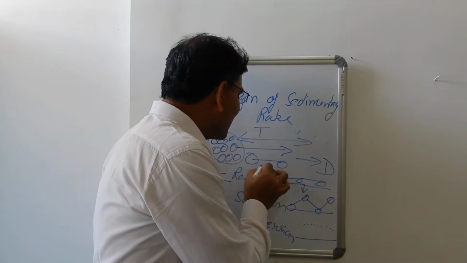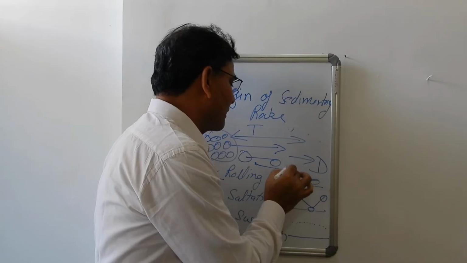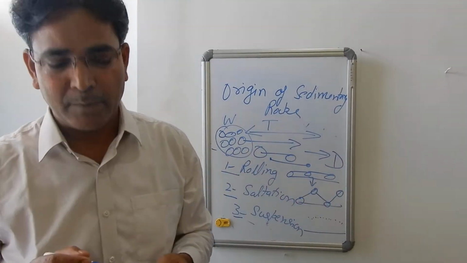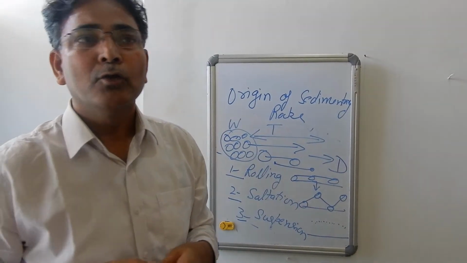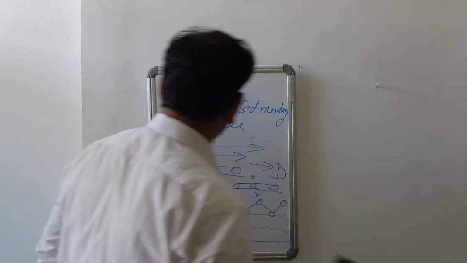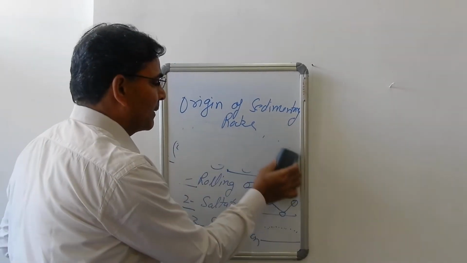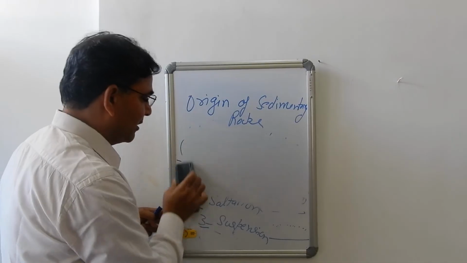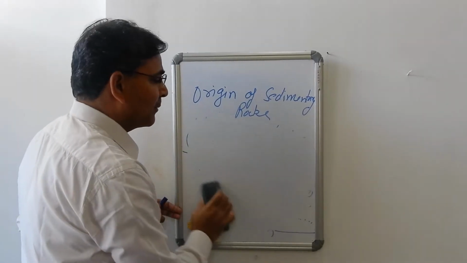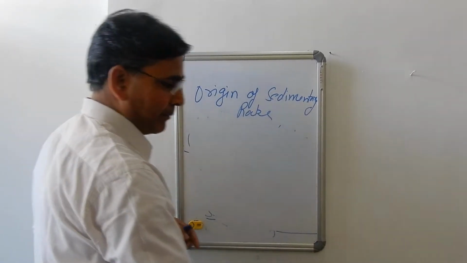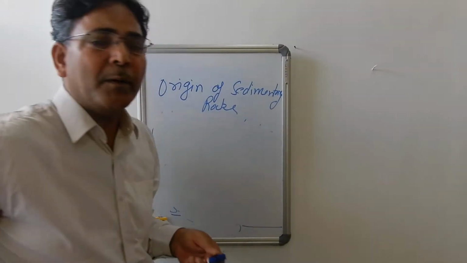And if the fine size sediments are transported from one place to another place, it means the energy of the environment is low. So which type of sediments will be transported from one place to another place depends on the energy of the depositional environment. So what is depositional environment?